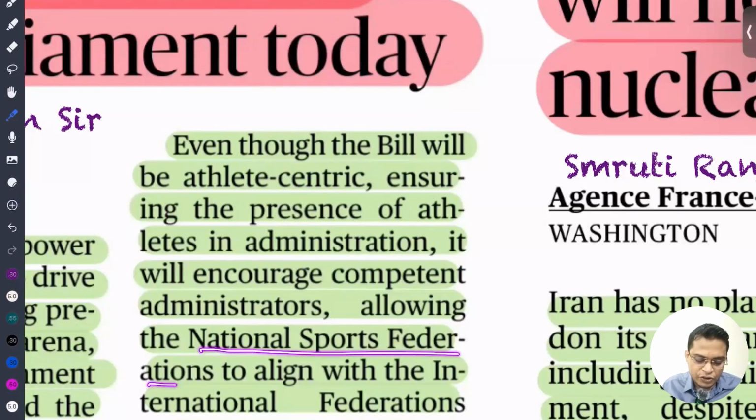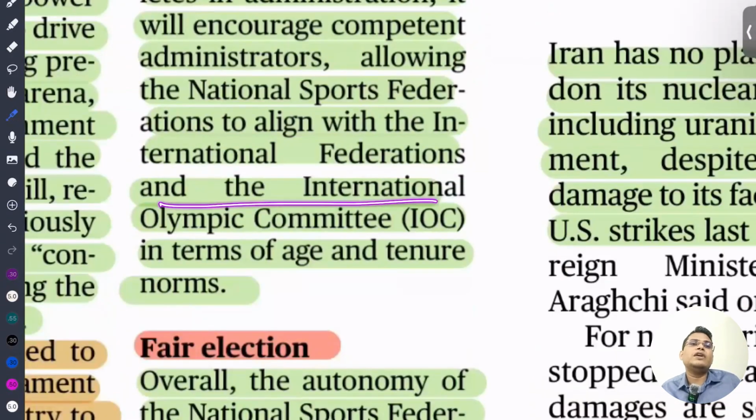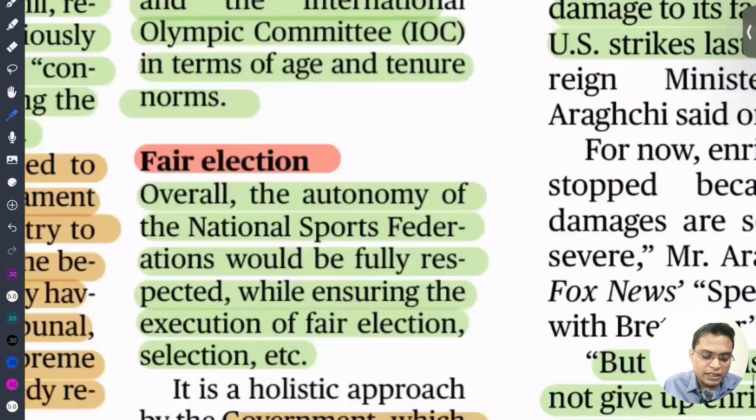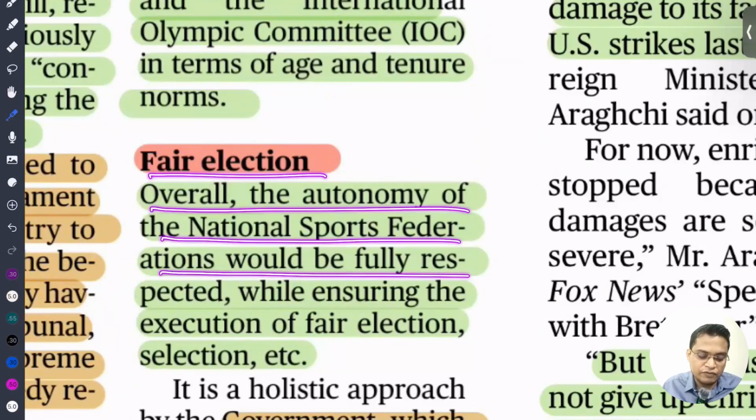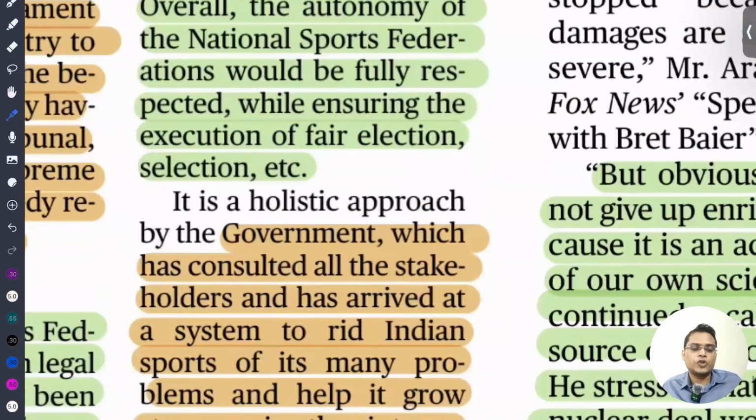National sports federations will have to align with the international federations. We also need all our national sports federations to align with the International Olympic Committee and other international standards, so that our sportspersons comply with global norms. Overall, the autonomy of the national sports federations will be fully respected while ensuring fair elections and fair selection. So we need to ensure that all selection processes are fair.